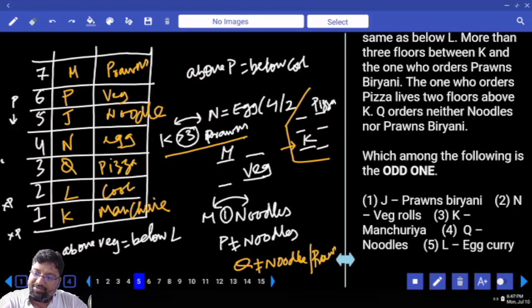Which among the following is the odd one? J and prawns biryani. Where are J and prawns biryani? 1 floor between them. N and veg rolls, 1 floor. K and Manchuria, how many floors between them? They are the same. Q and noodles, 1 floor. L and egg curry, 1 floor. So which option is my answer?